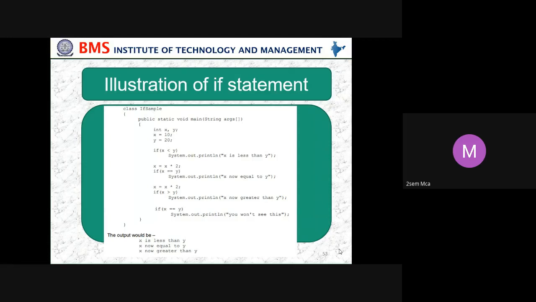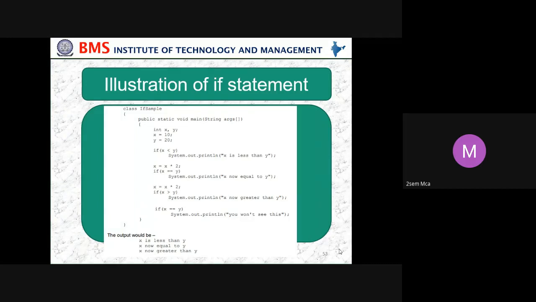Then the variables we are declaring are x and y. We are saying x and y are of integer data type. We'll see what an integer is and what the size of an integer is in the next couple of classes. Then x is equal to 10.